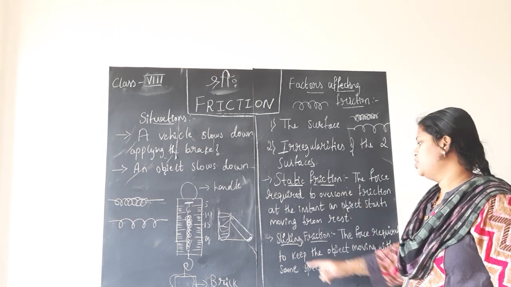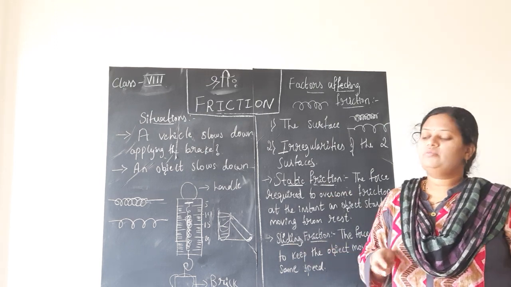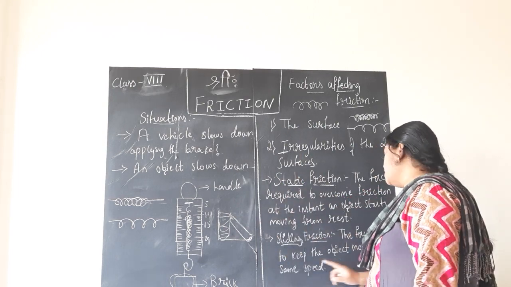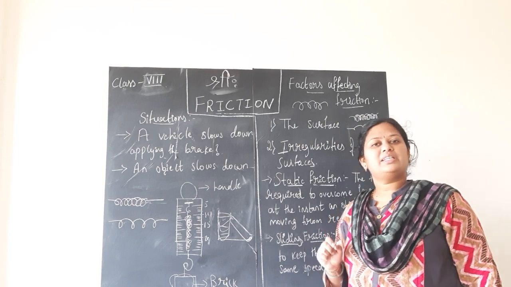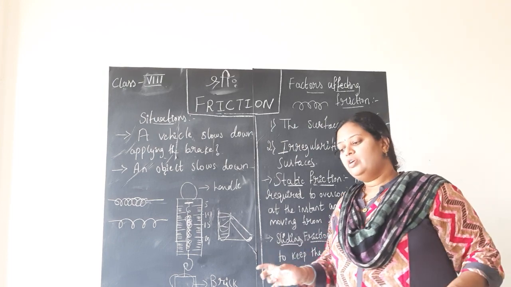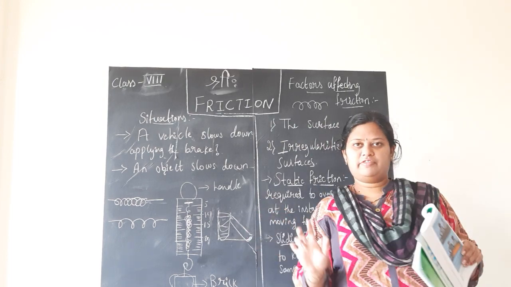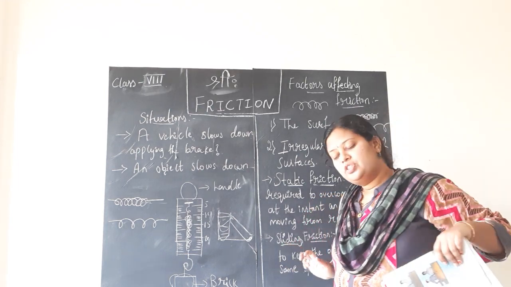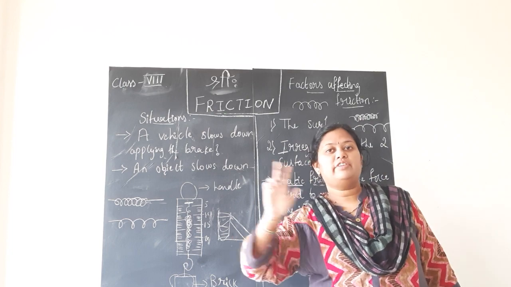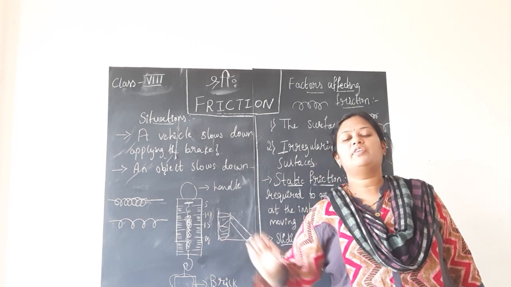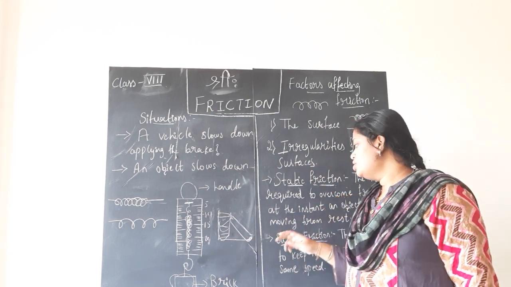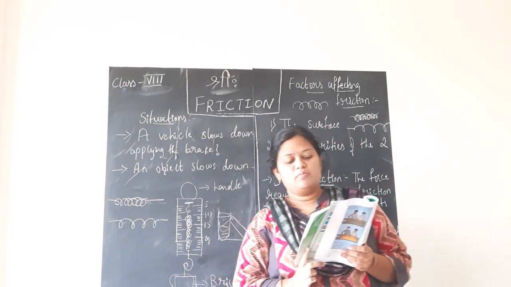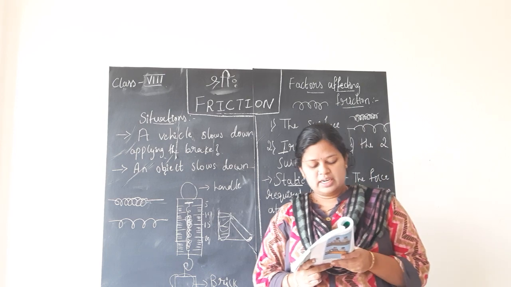That is static friction. Sliding friction means sliding, moving. The force required to keep the object moving with the same speed is called the sliding friction. So if you push the object on a rough surface, it may move some distance and stop. But when you push the same wooden block on a smooth or slippery surface, the distance covered by it is more, children. So sliding friction is a force which is used to keep the object in motion. That is called the sliding friction.